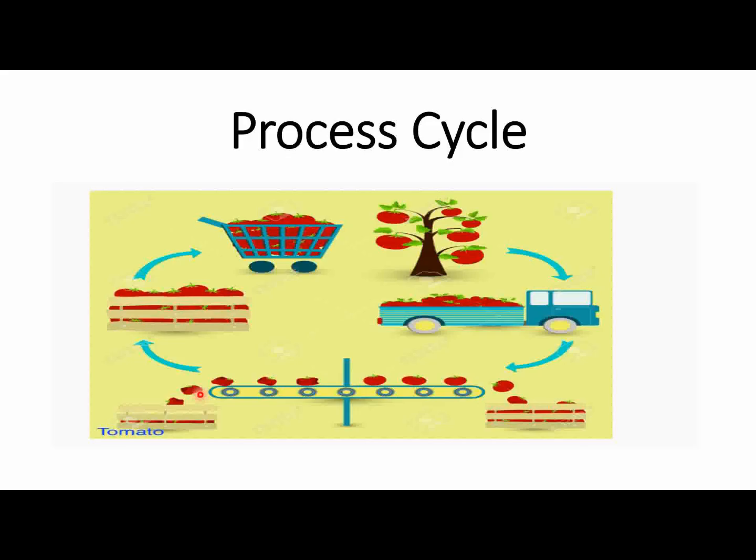So you can say, because here first they separate the tomatoes, and some tomatoes in this basket and some tomatoes in this basket. Now after that they use it like this, meaning they sold it. This is for the consumer. So you can compare the process cycle this way, because this is the tomato tree, this is the transportation, after that the separation, but you have to judge in 25 seconds what's happening in the process.